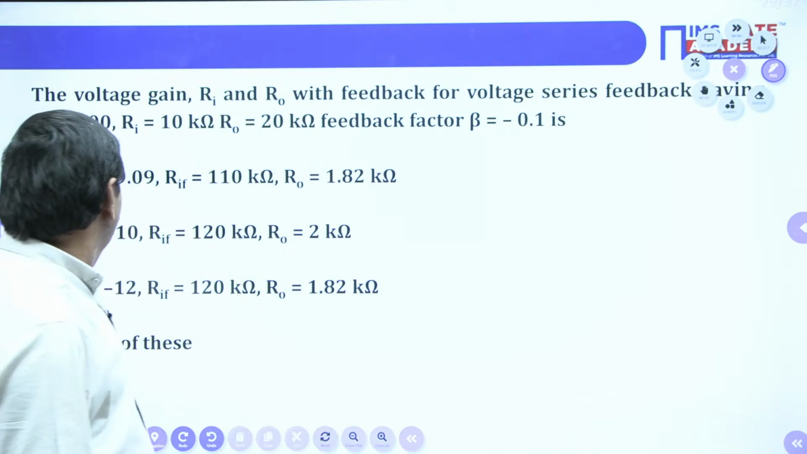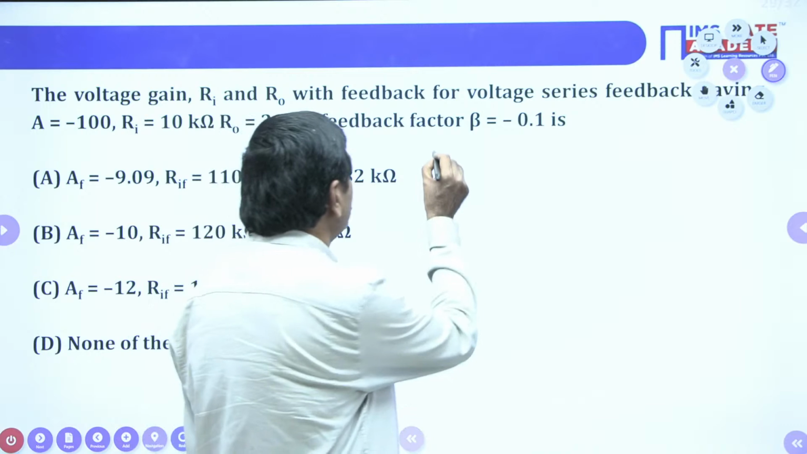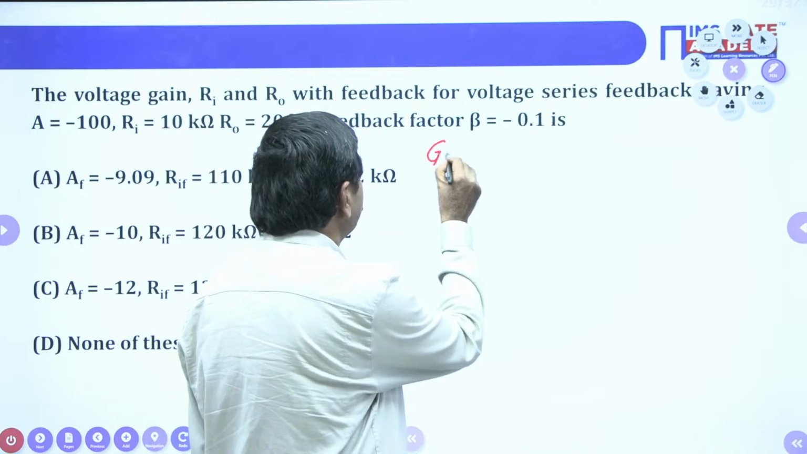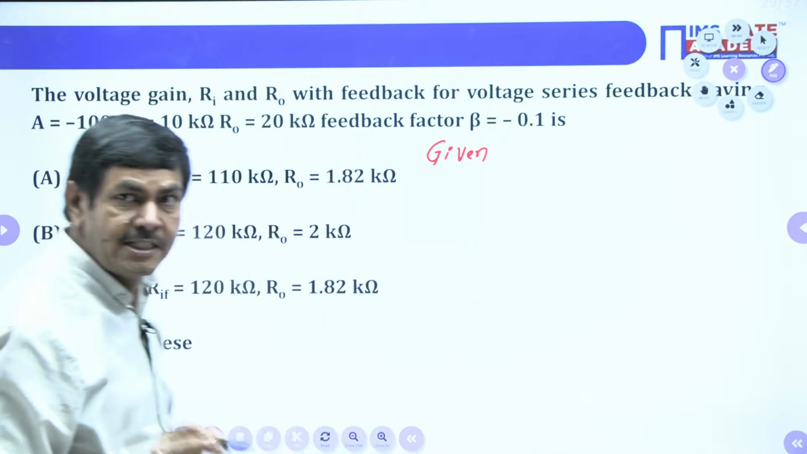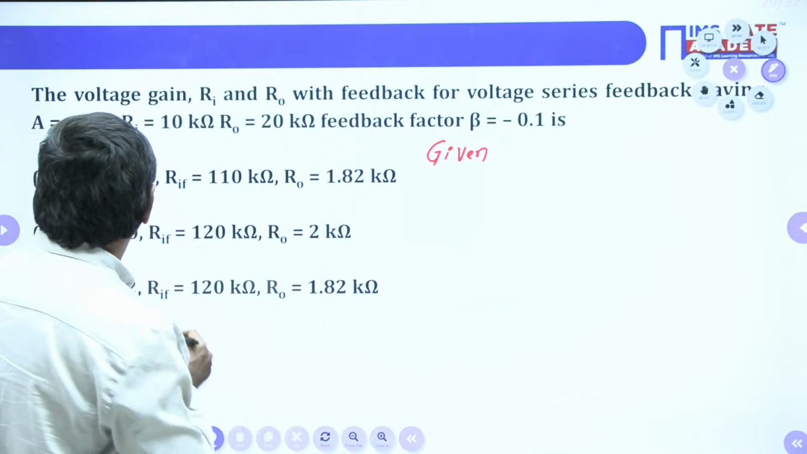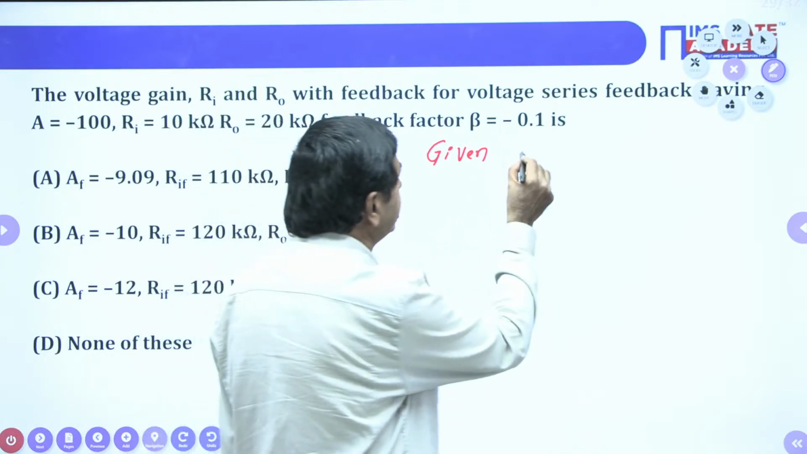What is given in the problem? Ri is given, no doubt. We can note down first what is the data given. You can note down, then you will get the clear concept. No need to muck up any formula. Easily I will explain. Given A equal to minus 100.